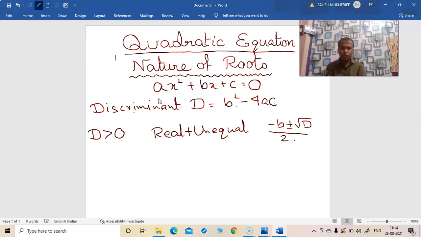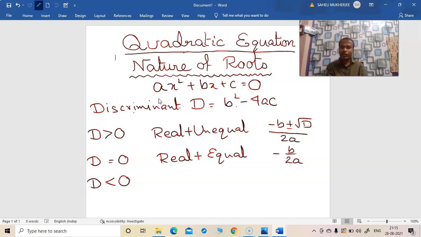If d is equal to 0, if discriminant is equal to 0, then the roots are real and equal, and the solution will be minus b by 2a. And in case discriminant is less than 0, there are no real roots, only imaginary roots are there. Both the roots are imaginary in case d less than 0.